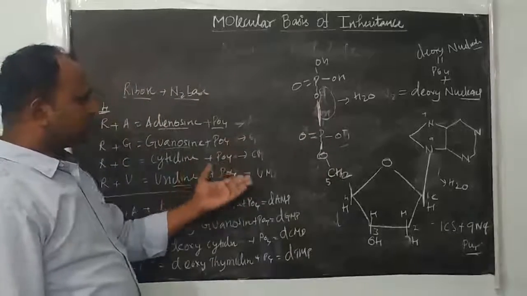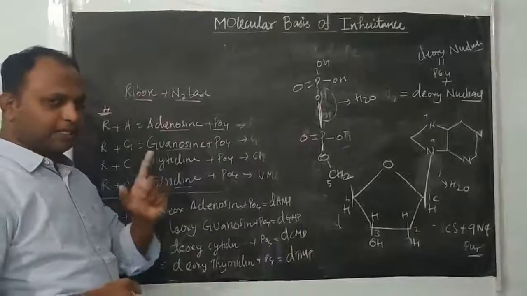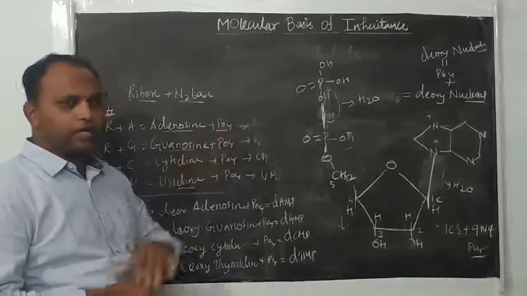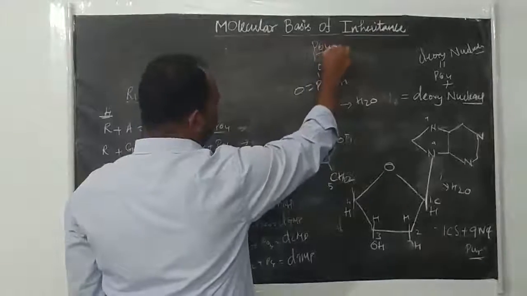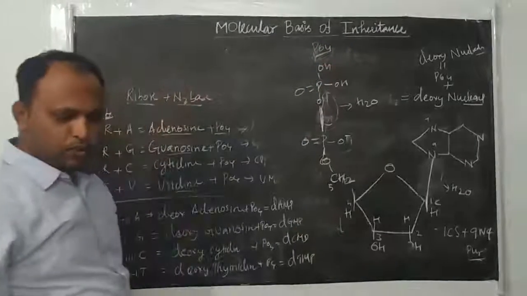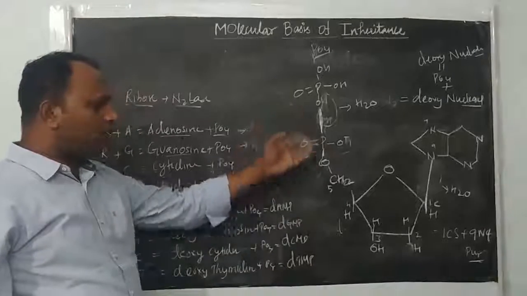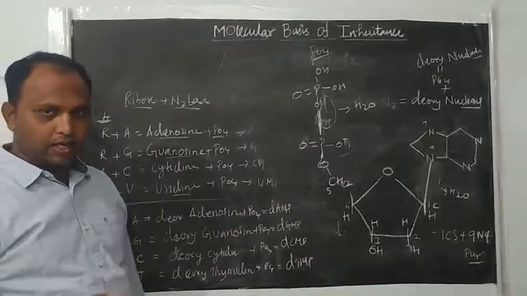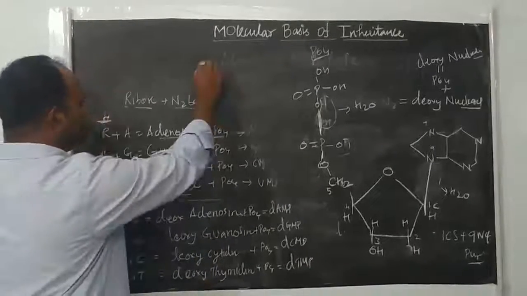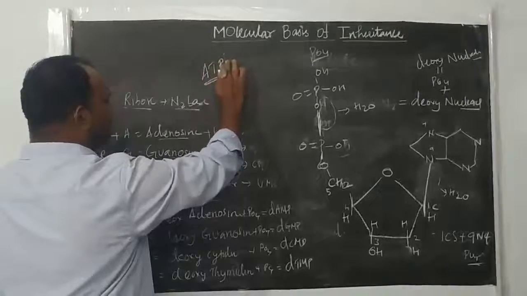Now you can say this structure is adenosine diphosphate. One phosphate is monophosphate, two phosphates joined is diphosphate. Here if you join another phosphate, you can call it triphosphate, right? So adenosine monophosphate, adenosine diphosphate, adenosine triphosphate, depending on the number of phosphates. But during DNA or RNA synthesis, the cell uses only the triphosphate form. Triphosphate form only it uses.